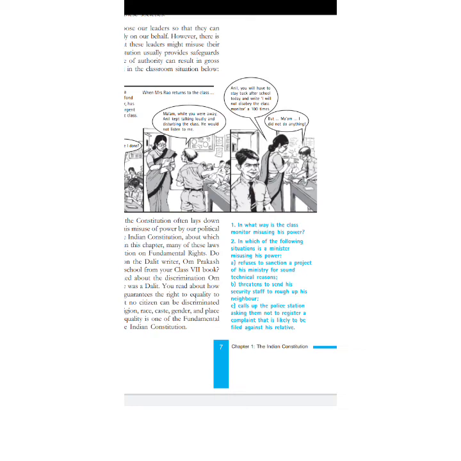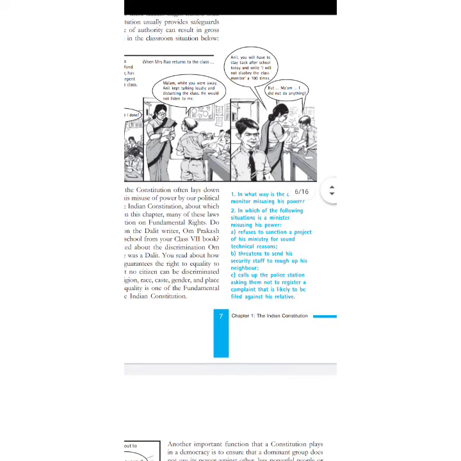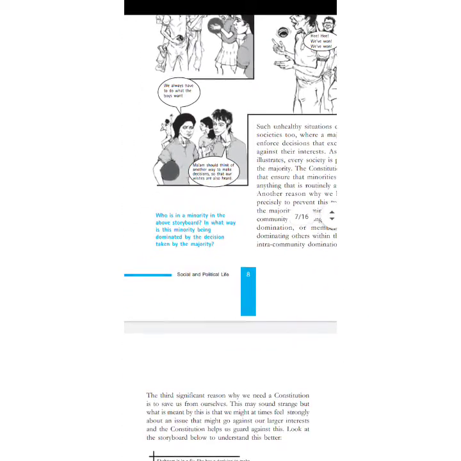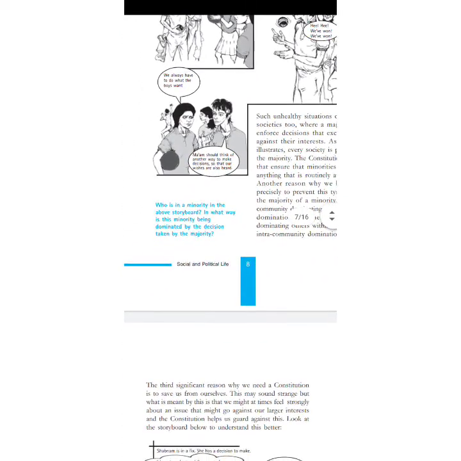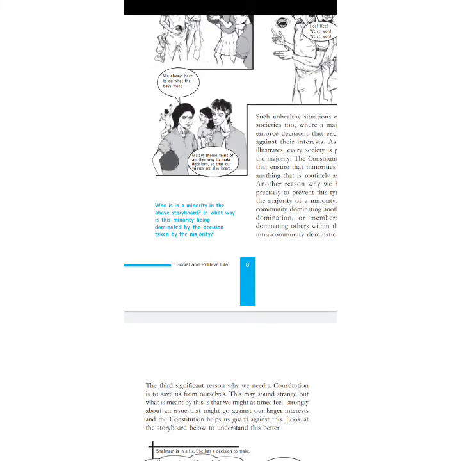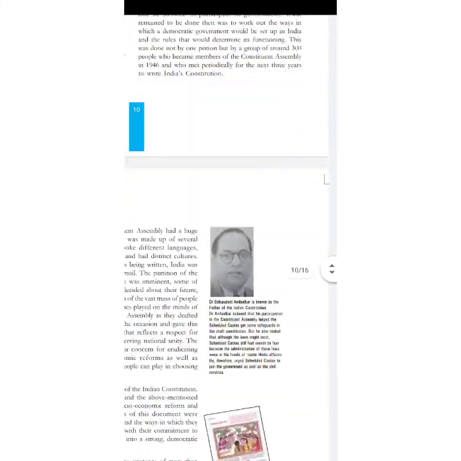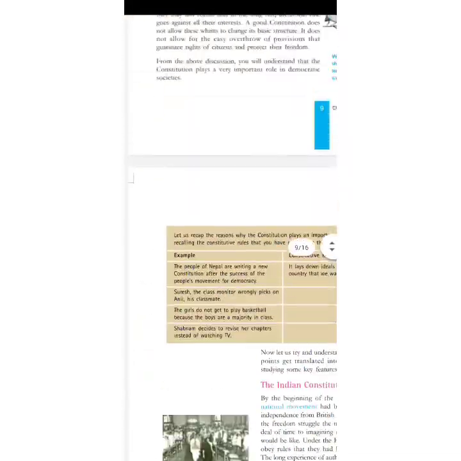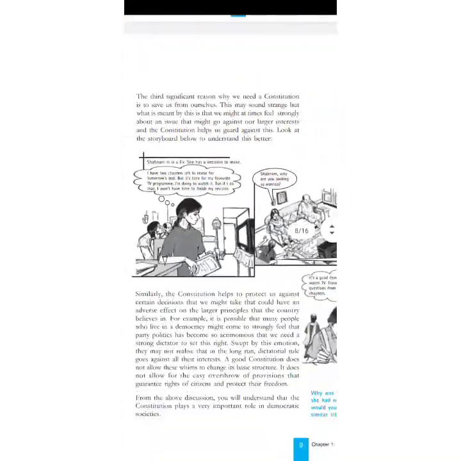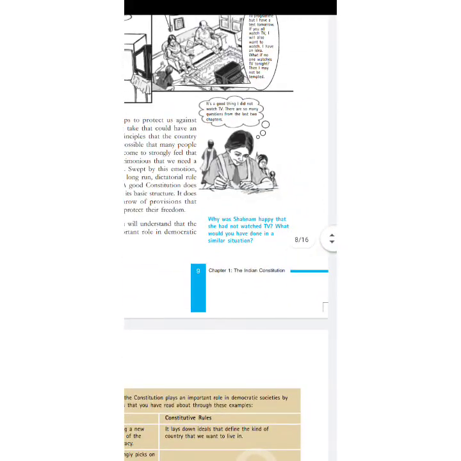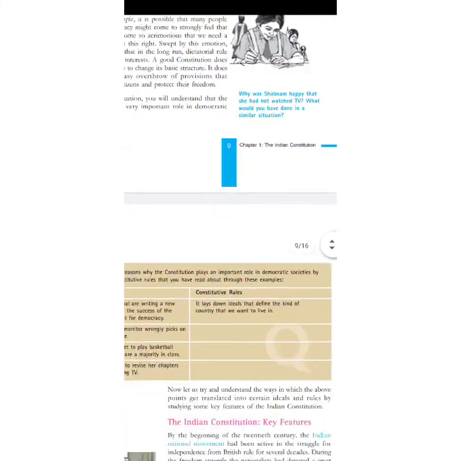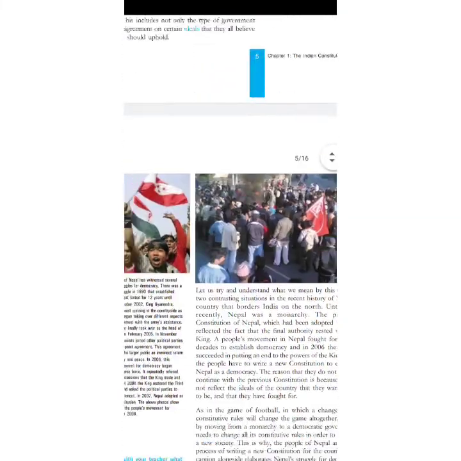Out of these questions, no need to write any one. So no need, this one also no need. This one, why was Subham happy, no need to write this one also.